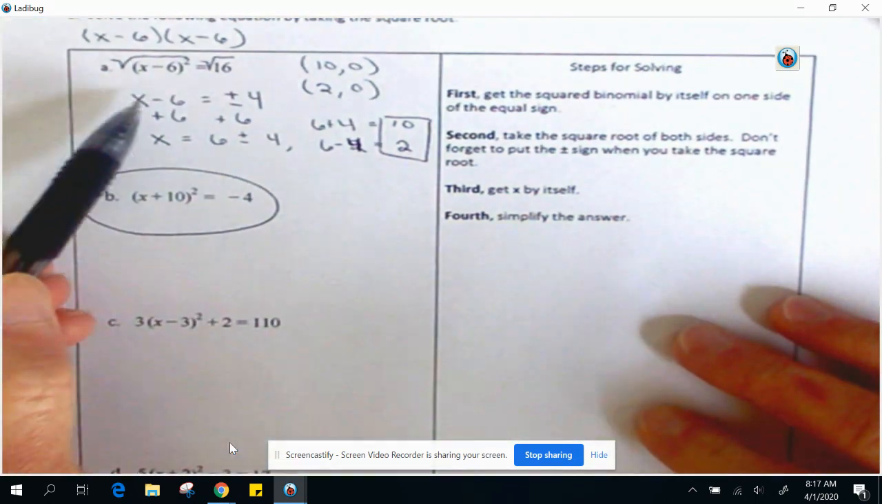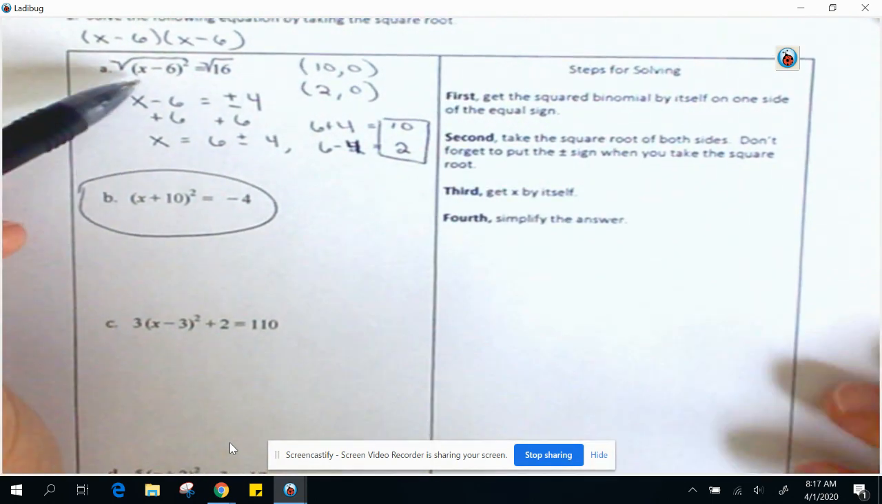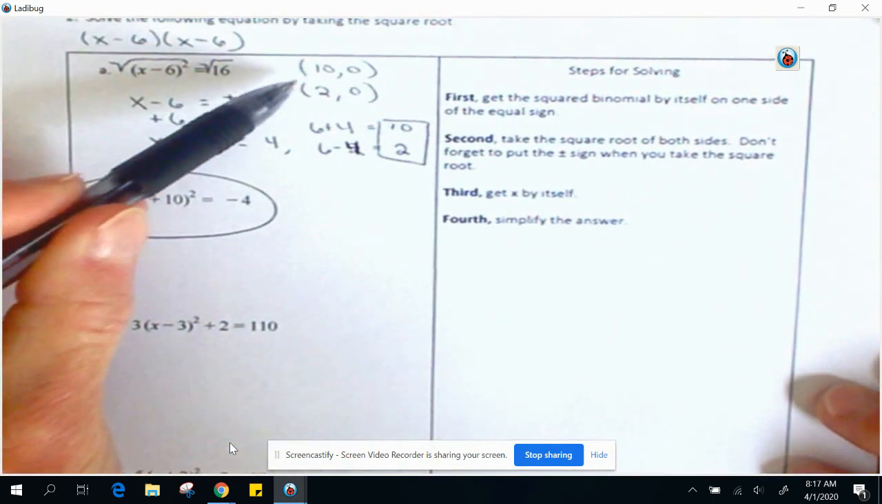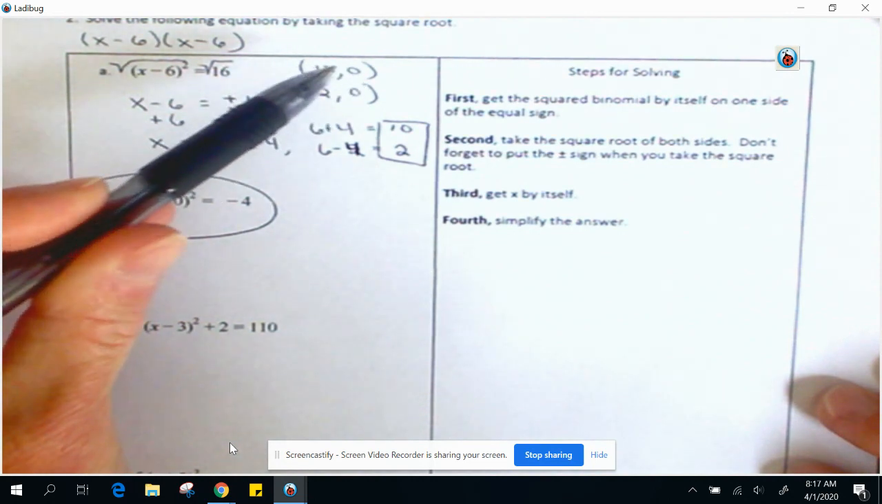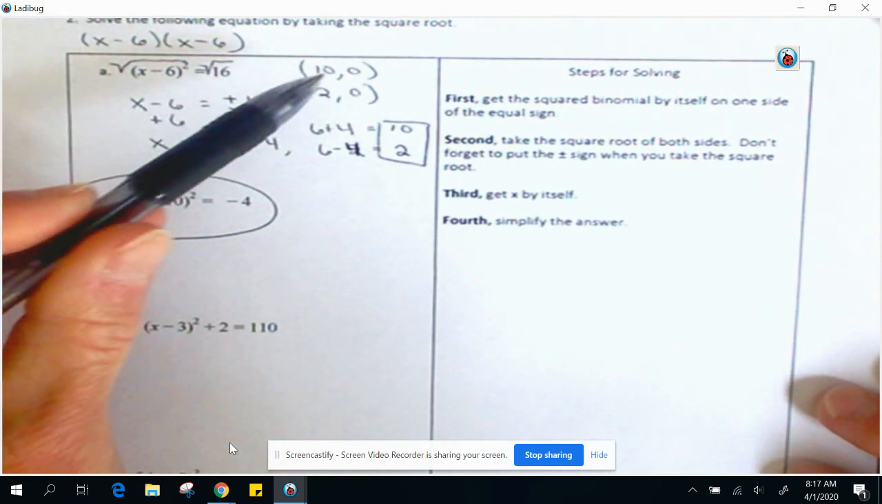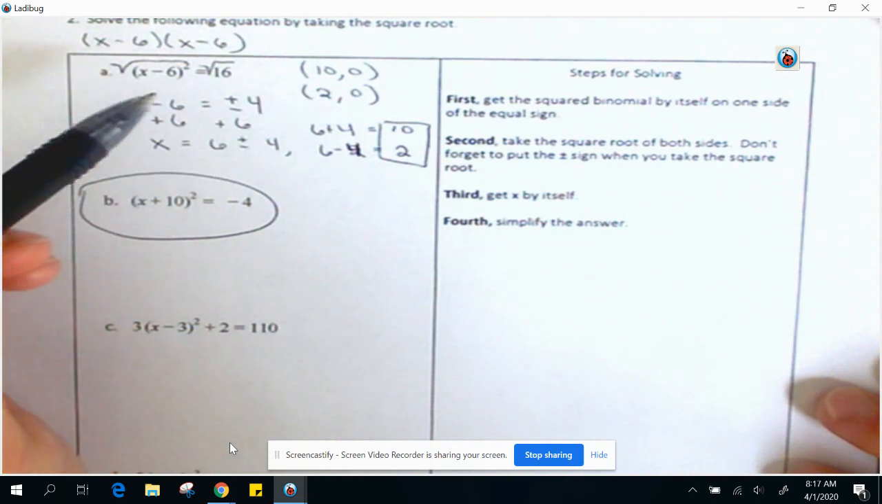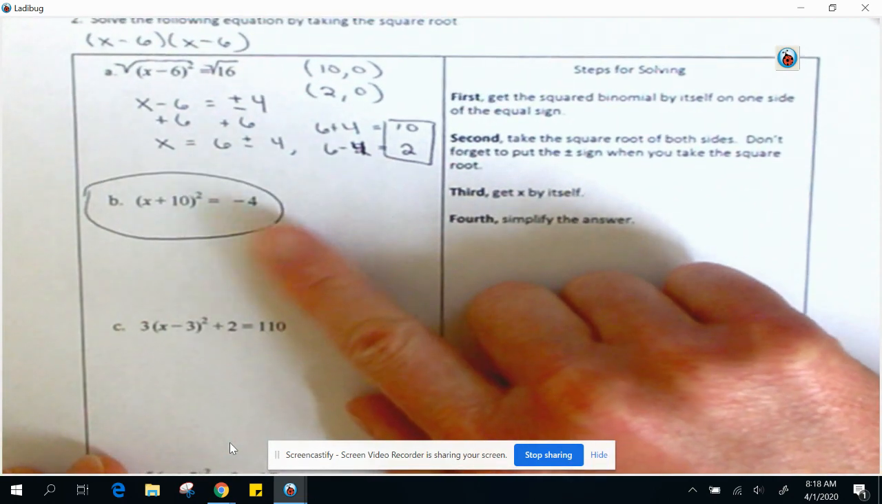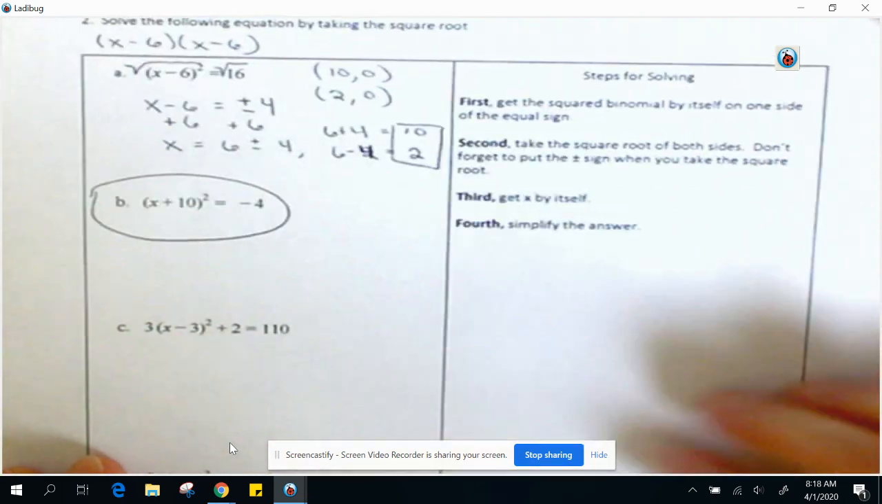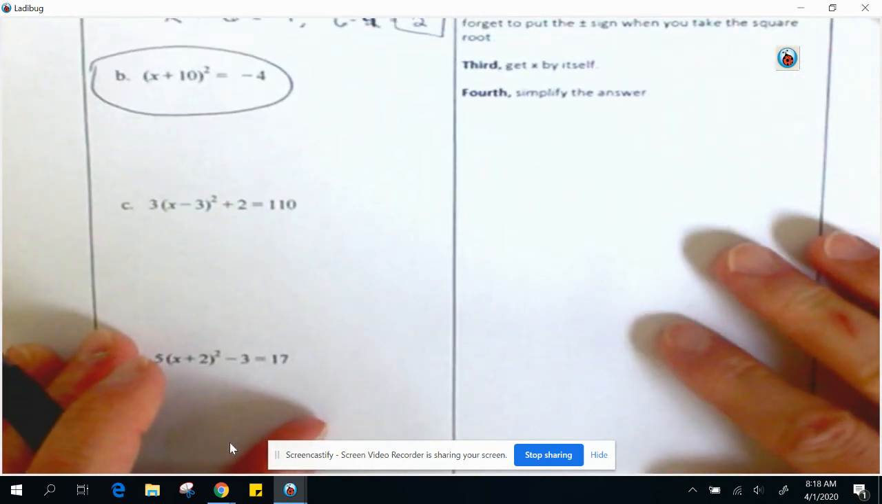All right, so if I graphed this right here, this is where my parabola of this quadratic function would cross the x-axis. All right, so again, this is one for the next video. I'll come back to that. All right, let's jump down to another one.